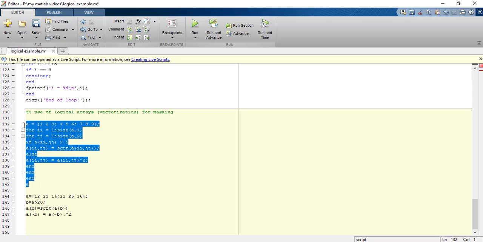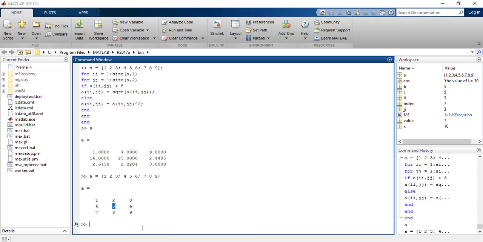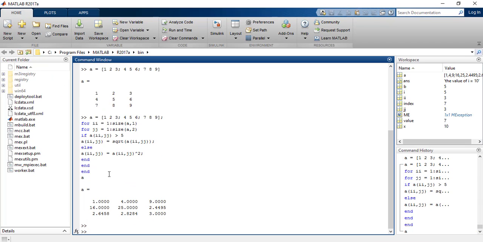The program for this can be like this, in which you can see the earlier matrix was this one. Now the values which are less than 5 are squared and the values greater than 5 have been square rooted.